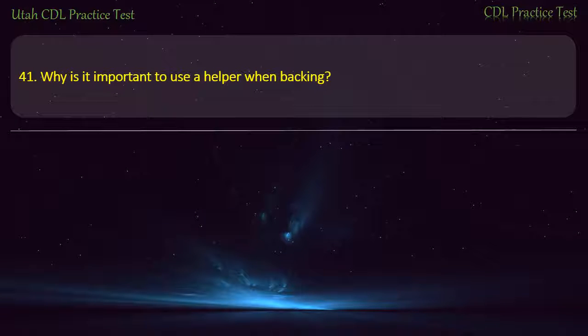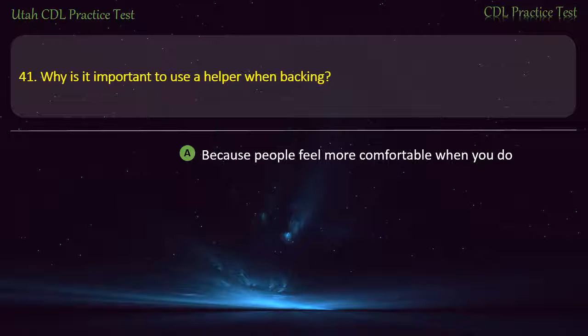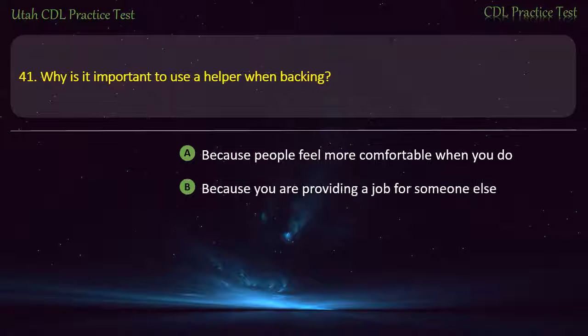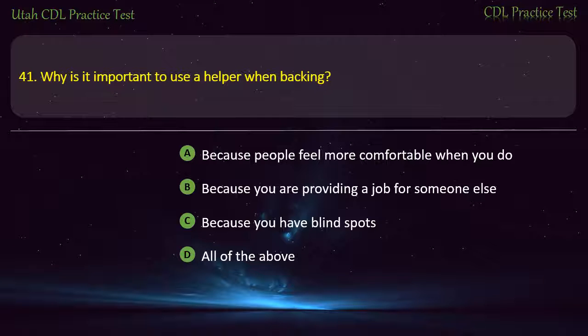Question 41. Why is it important to use a helper when backing? Because people feel more comfortable when you do. Because you are providing a job for someone else. Because you have blind spots. All of the above. Answer. Because you have blind spots.